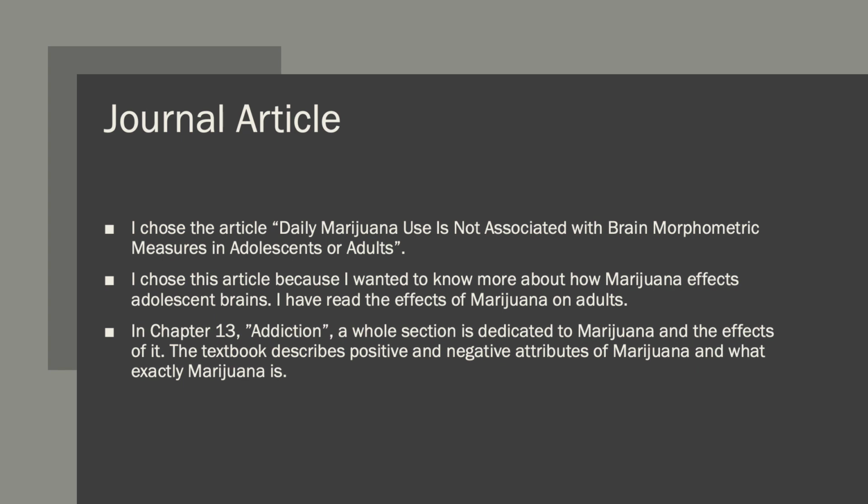This article is related to our studies in physiological psychology because in the Brain Facts book, in Chapter 13, Addiction, a whole section is dedicated to marijuana and the effects of it. The textbook describes positive and negative attributes of marijuana and what exactly marijuana is.